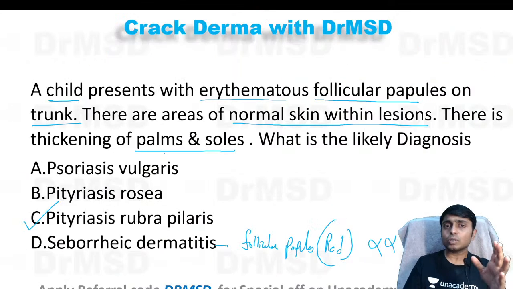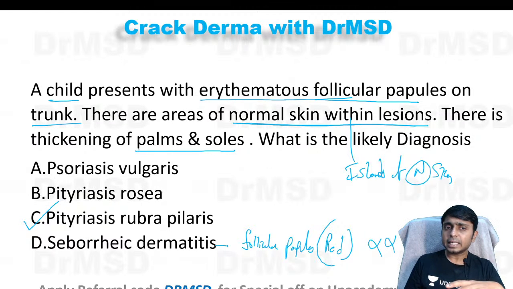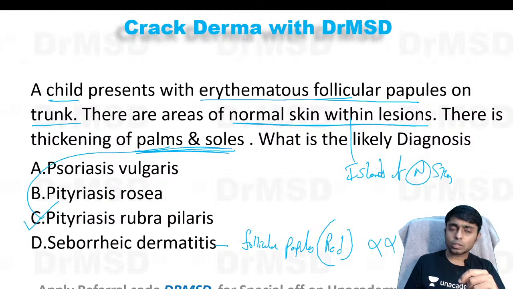That is the reason, if you see the question again carefully, it is mentioning erythematous follicular papules on the trunk, and there are areas of normal skin within the lesion. So it is mentioning the islands of normal skin, and there is thickening of the palms and soles. All of these are pointing to the diagnosis of pityriasis rubra pilaris.